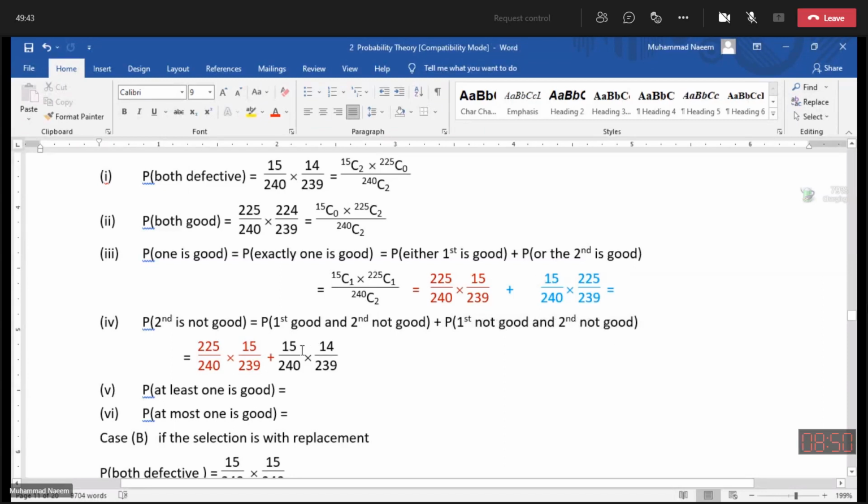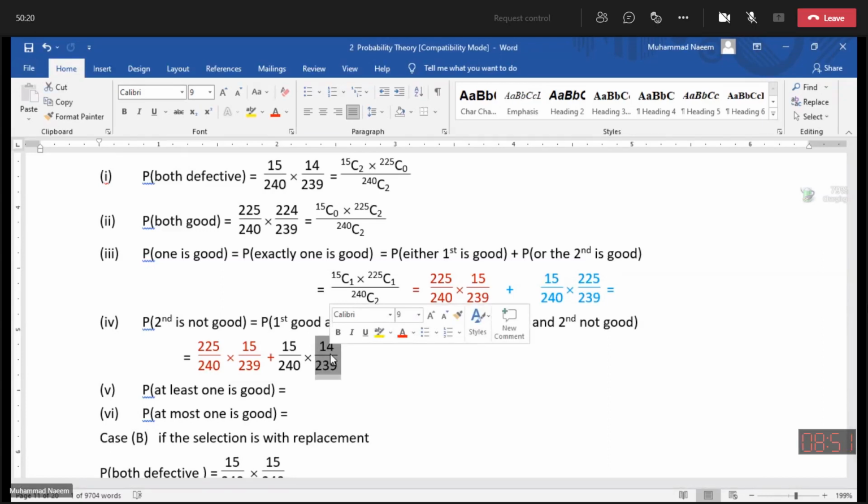First comes from the category of 15 divided by 240. Second is also defective, so the probability is 14 divided by 239 because this is without replacement. We have not replaced the selected item before the next draw. That's why favorable cases and also total possible cases are reduced. Also find the probability for at least one and at most one.